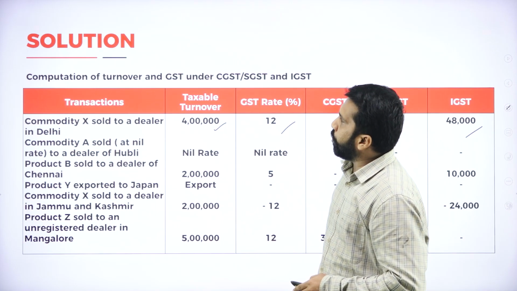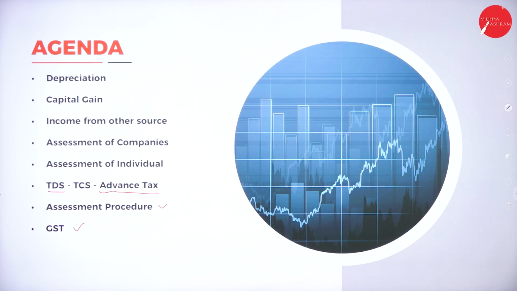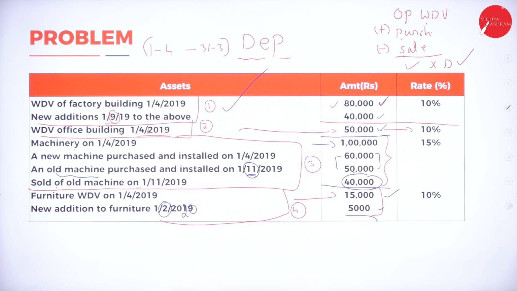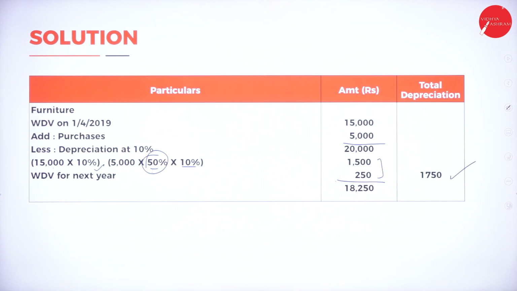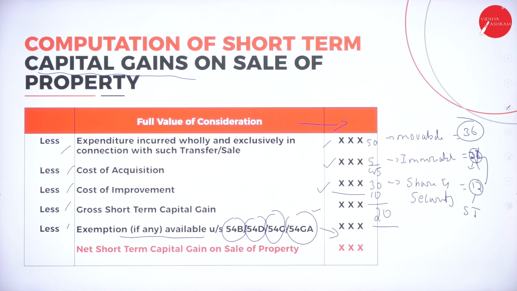Now, I'll go back to all the previous slides so that you can take screenshots. Yes. So this is all about your agenda. Depreciation, capital gain, income from other source, assessment of company, assessment of individual, TDS, TCS, assessment procedure and GST. These are problems on depreciation. These are your short-term capital gain format.